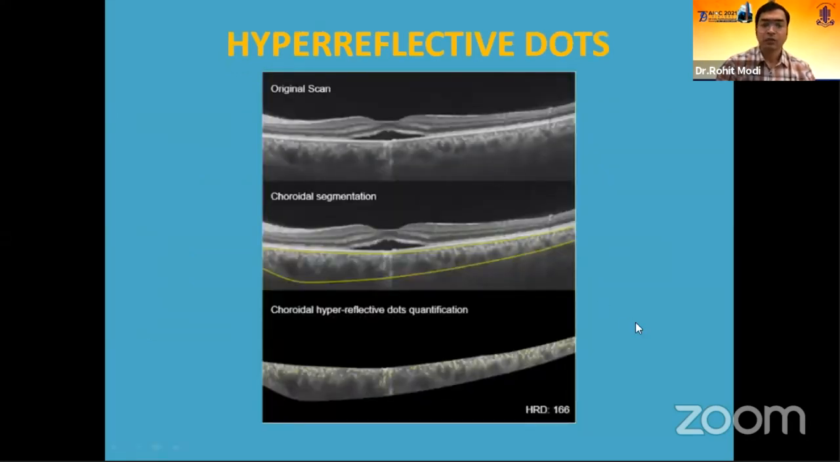Here we can see how the HRD is calculated. Well, the original scan is at the topmost. The middle scan shows the choroidal boundaries, and finally the choroidal hyperreflective dots quantification is done.